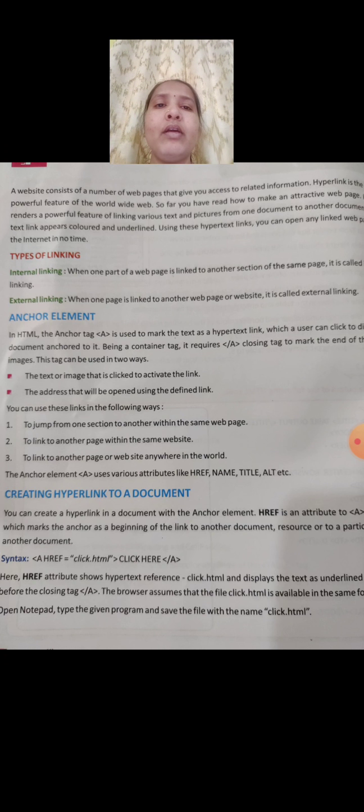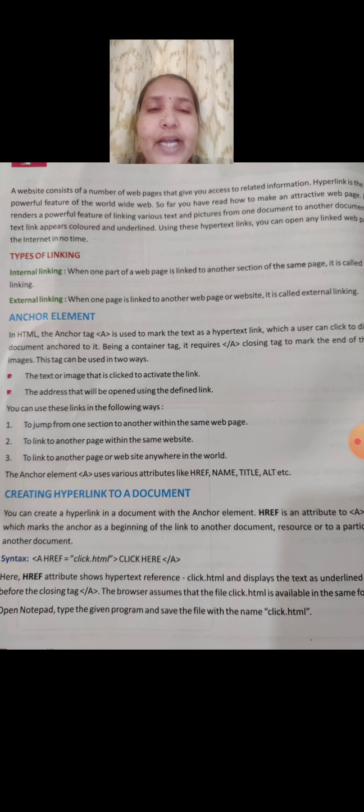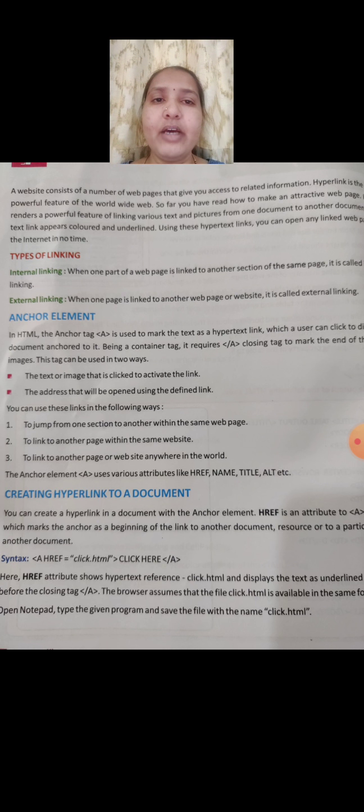For example, consider any website, such as the Guru Basava website. When you open the Guru Basava website, the home page appears. In that, many links have been given. For example, if you want to know about the library and you click on the library, then information about the library will open.